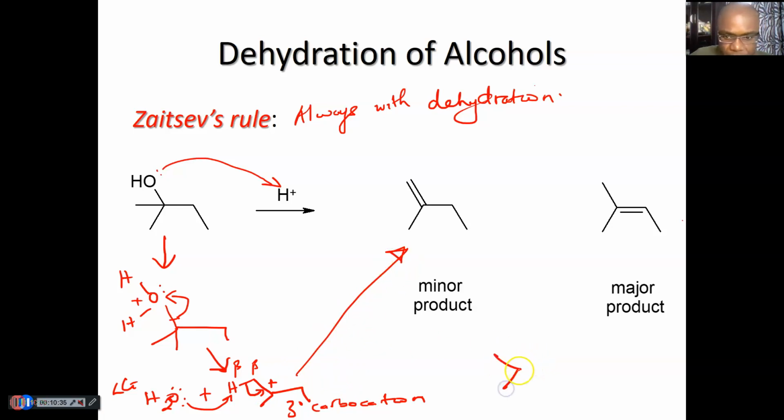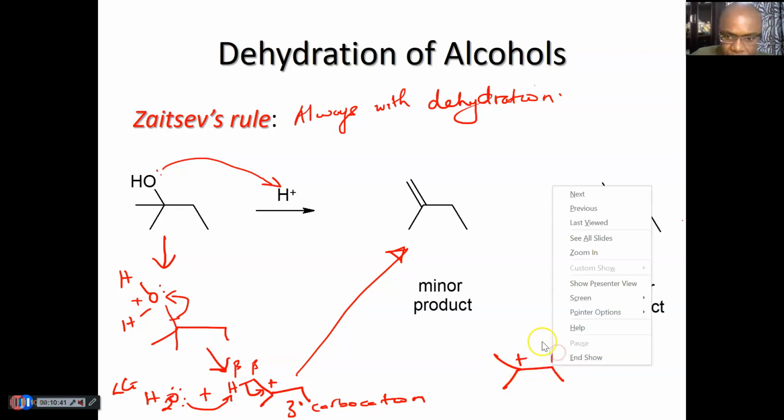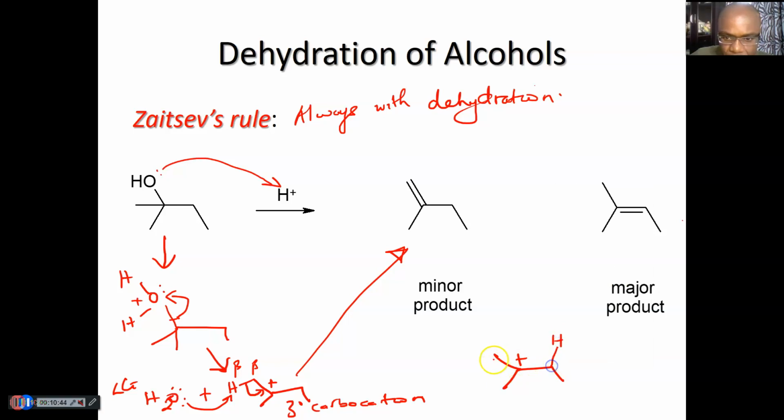Now, what if you use the same carbocation, but this time you're taking out this beta hydrogen right here, because you have this one, that one, and that one. Those are 3 beta hydrogens. Of course, here you have 3 hydrogens, 2 hydrogens, but I'm just showing one of those sets that will be taken out. So this and these are similar. Both of them are sitting on CH3s. So taking out that is the same as taking out this. You'll get a double bond here, which if you flip, you're going to get this product.